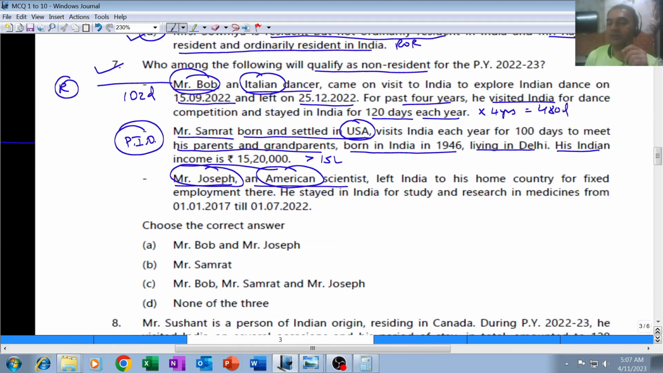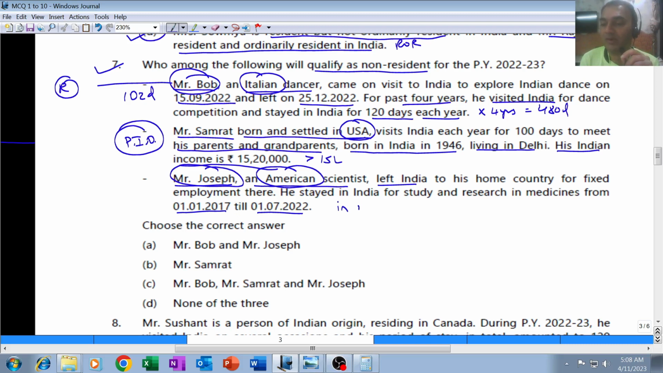Joseph, let's jump to Joseph, because for him also the standard basic conditions will apply. Joseph, an American scientist, left India to his home country for fixed employment there. He left India to his home country. That means he was present in India prior to leaving. He stayed in India for study and research in medicines from 1st January 2017. That means financial year 16-17 till 1st July 2022.